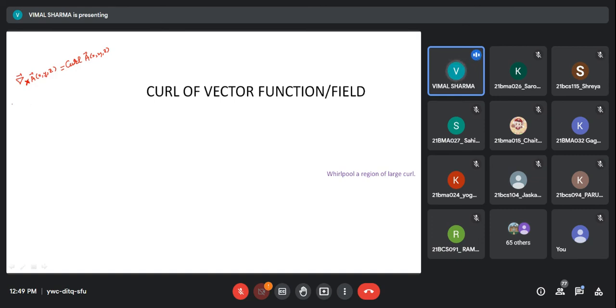Mathematically, again, to find the cross product, this is a vector operator having components. You know what the components of this vector operator are.